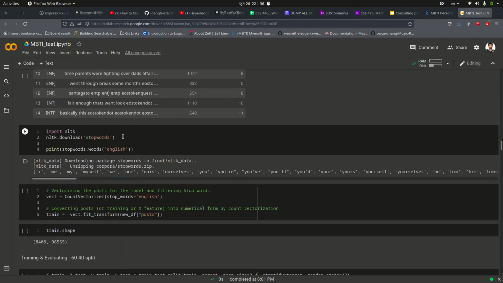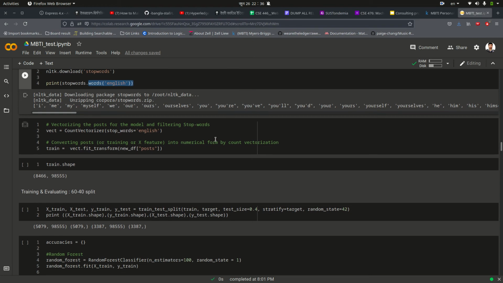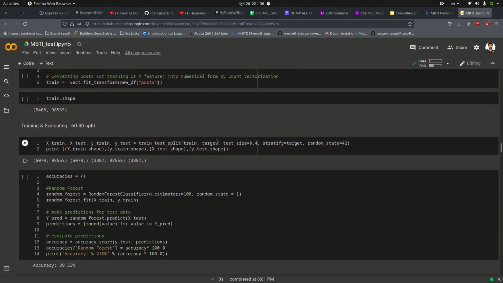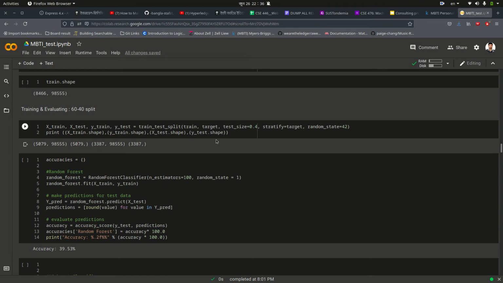Then I have downloaded the English stop words from NLTK, and I have removed all of the English stop words from this data set. These were the actual pre-processing steps. After the pre-processing, I have focused on training the model and evaluating the accuracy.